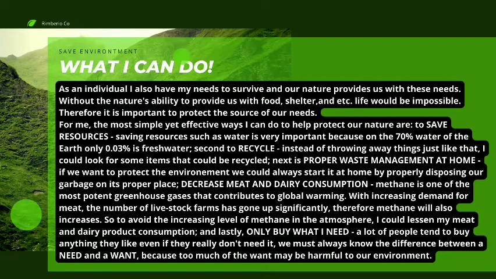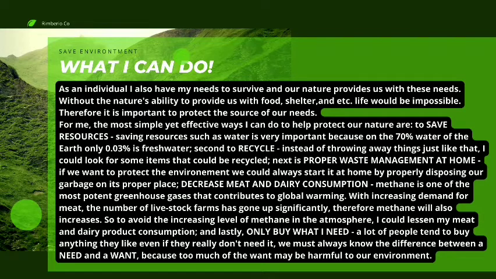Decrease meat and dairy consumption. Methane is one of the most potent greenhouse gases that contributes to global warming. With increasing demand for meat, the number of livestock farms has gone up significantly. Therefore, methane will also increase. So, to avoid the increasing level of methane in the atmosphere, I could lessen my meat and dairy product consumption.